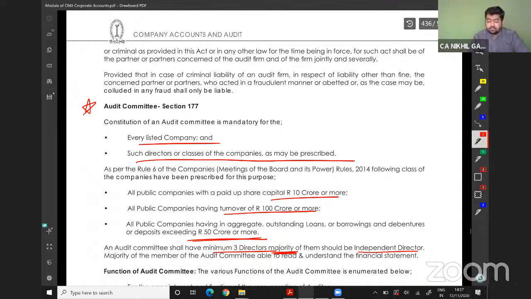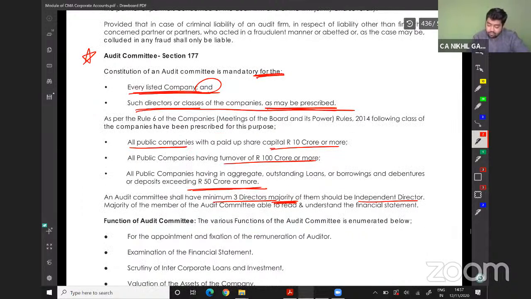Constitution of an audit committee is mandatory for every listed company, and such other companies or classes of companies as may be prescribed. That means all public companies having a paid up capital of 10 crores, or a turnover of 100 crores, or all public companies having borrowings of 50 crores or more. So see, if you are a listed company, an audit committee is compulsory. If you're not a listed company, and if you satisfy any of the above, then formation of an audit committee is required or mandatory.